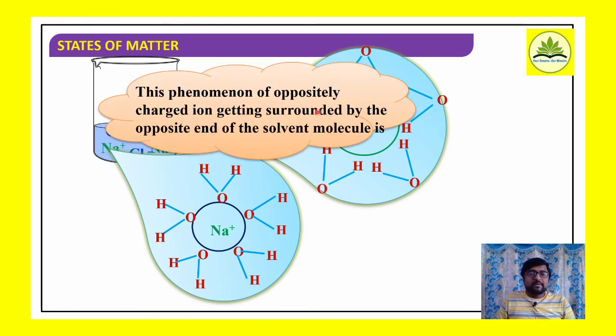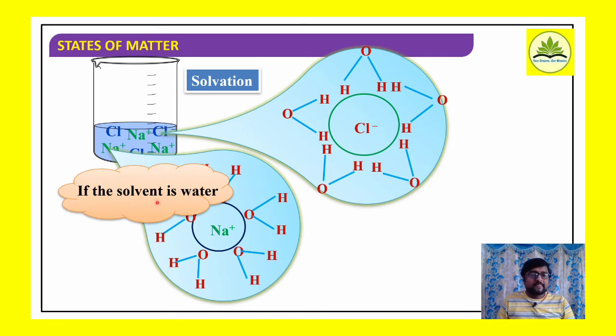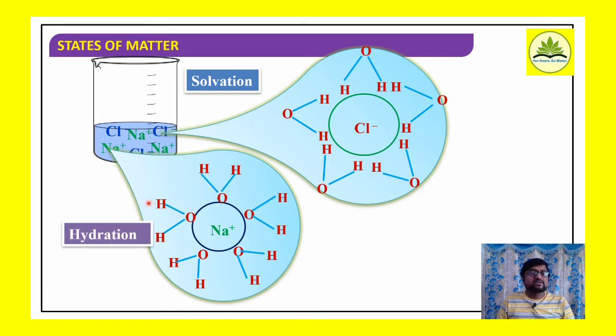So this phenomenon of oppositely charged ions getting surrounded by the opposite end of solvent molecules is called solvation. If the solvent is water, then it is called hydration, or it is also called aquation.